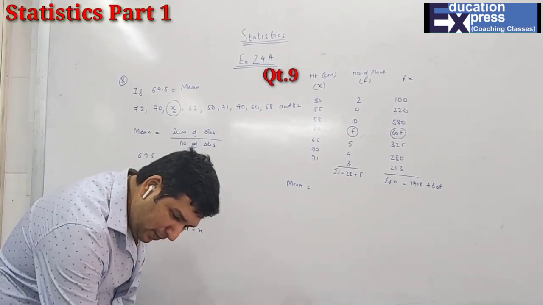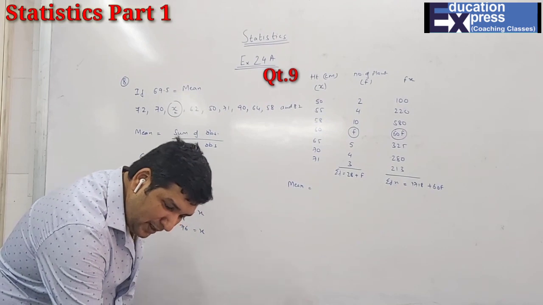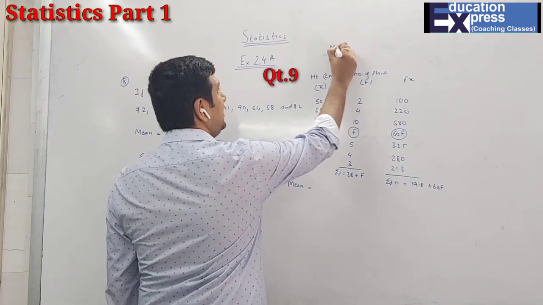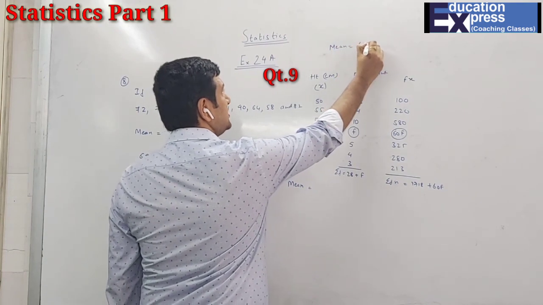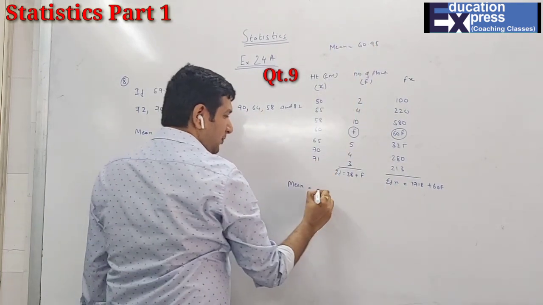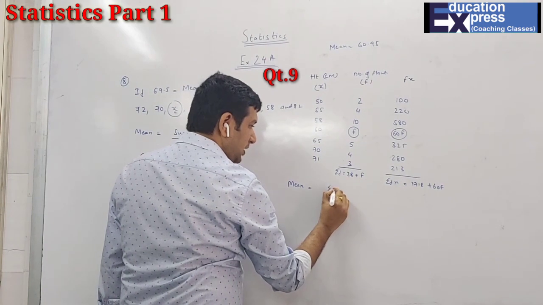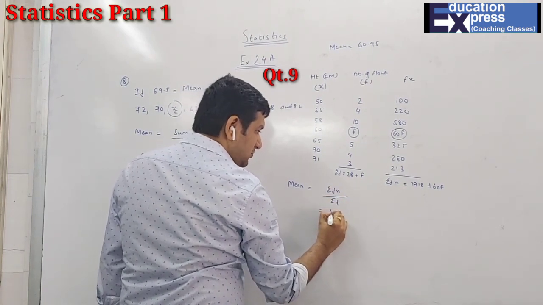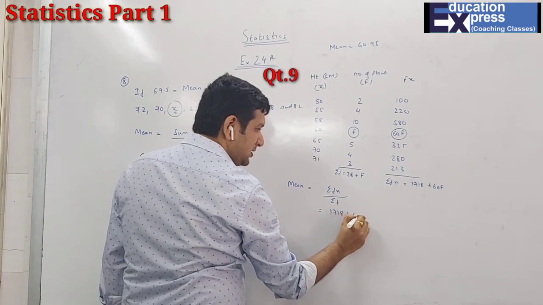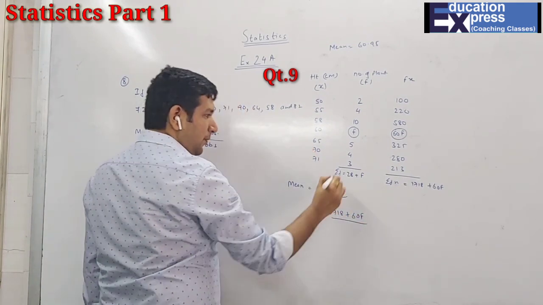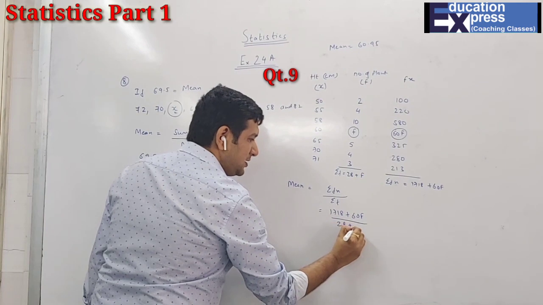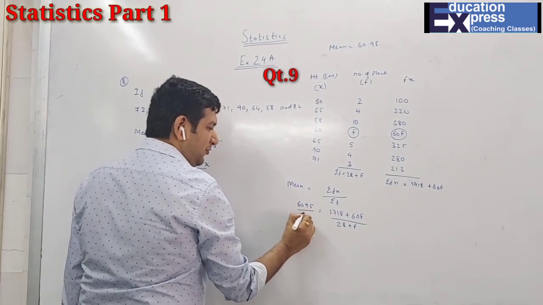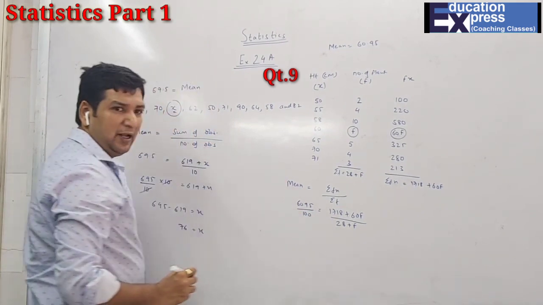Question number 9, they have given the mean height as 60.95 centimeter. So your mean is nothing but sigma fx upon sigma f, that is (1718 plus 60f) upon (28 plus f), and the mean is 60.95, that is 6095, removing the decimal, upon 100.